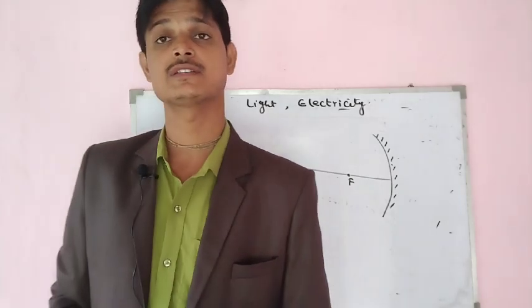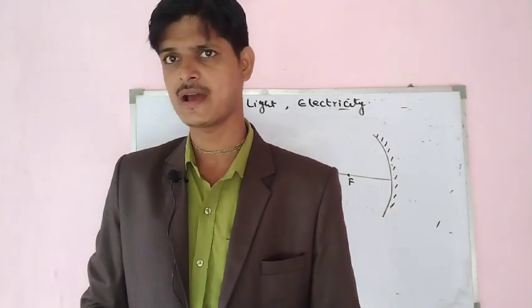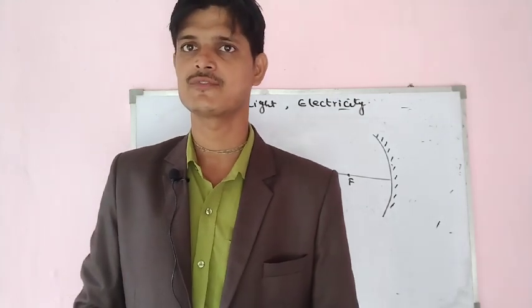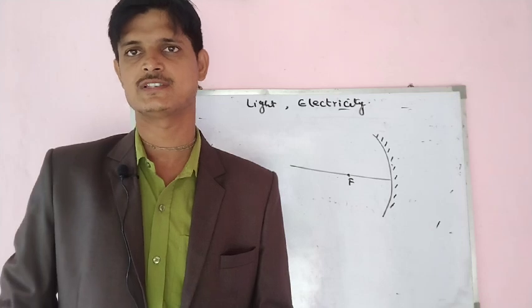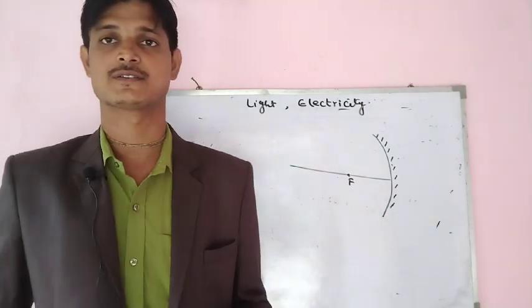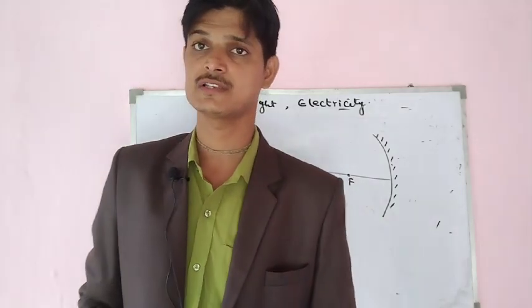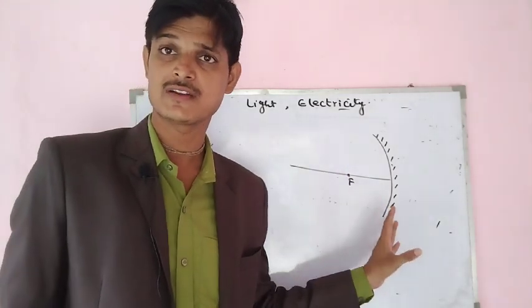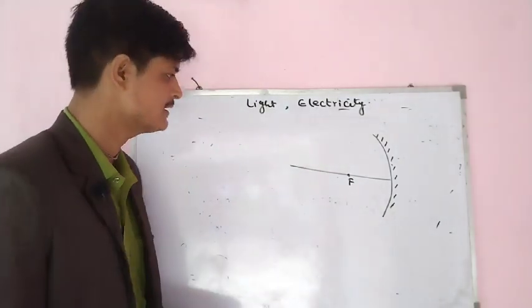Now, my immediate question is: is focus defined for all rays which are parallel to the principal axis? Because in many books it has been written that focus is the point on the principal axis at which all the rays parallel to the principal axis pass through it after reflection in case of a concave mirror, and appear to pass through it in case of a convex mirror. Is focus defined for all such rays? Let us go into deep detail over this.